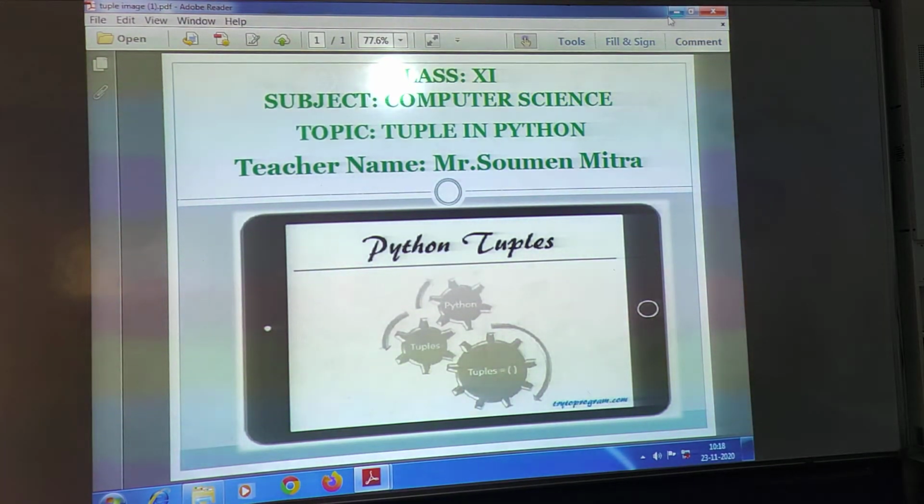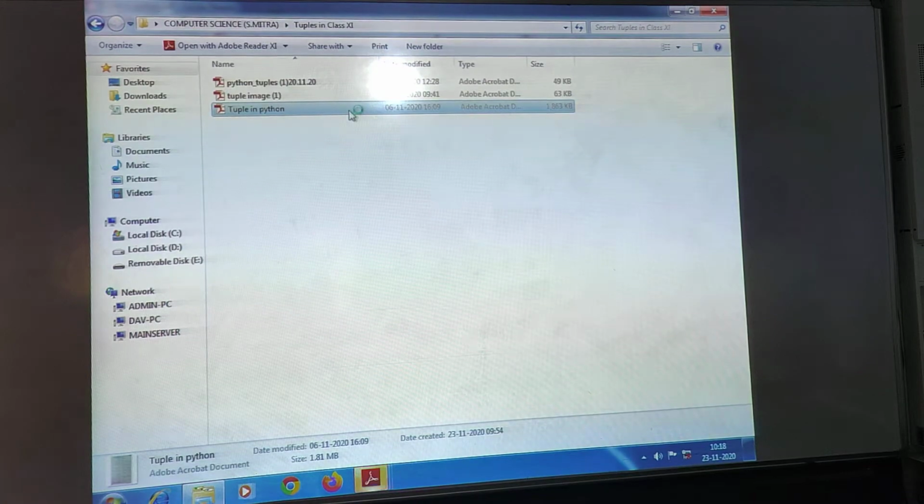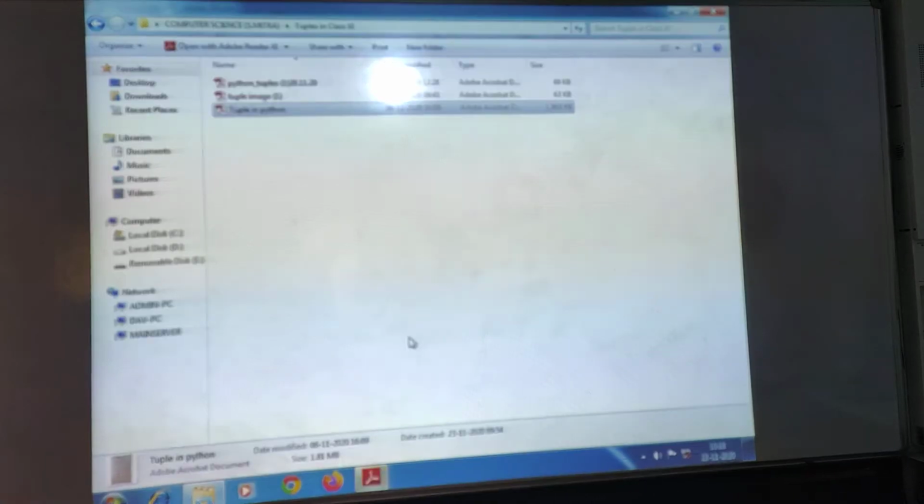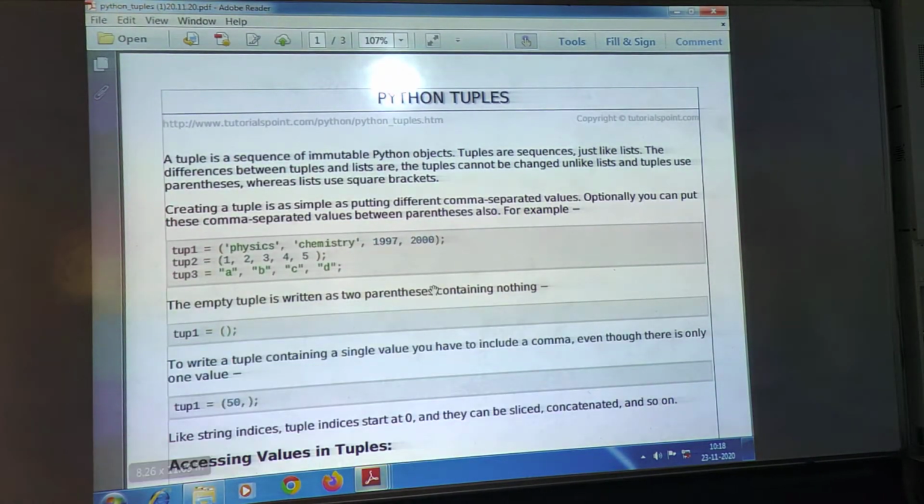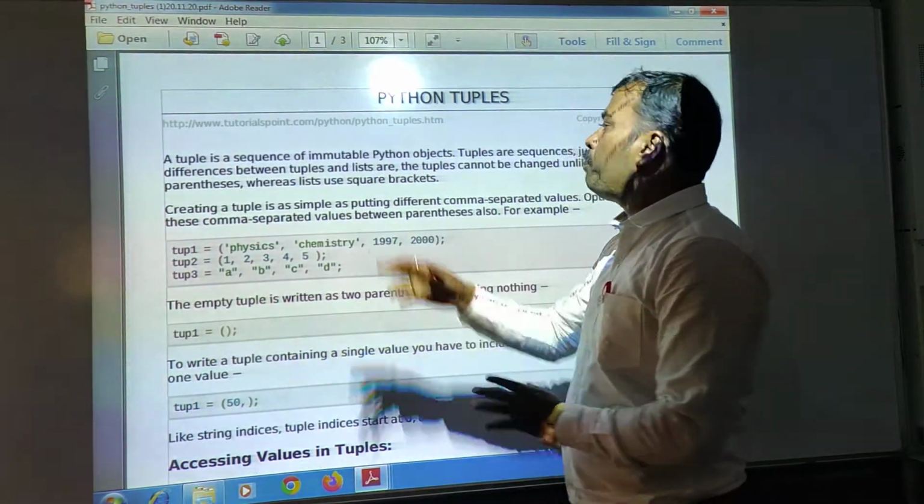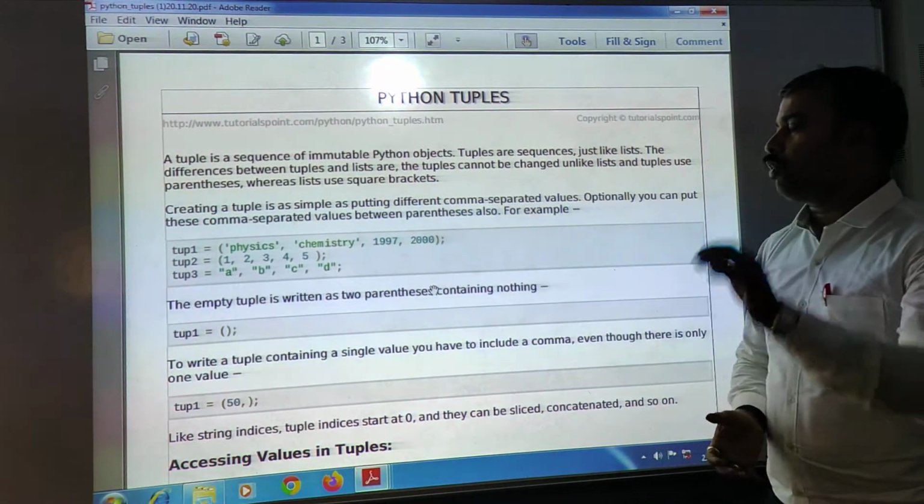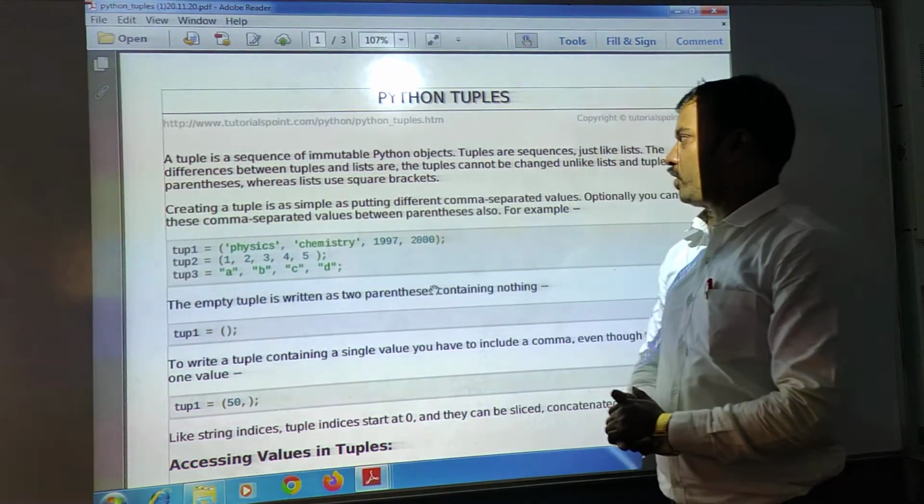So a tuple is how you can store data in this form, which is the representation of Python tuples. A tuple is a sequence of immutable Python objects. This is a very important word. Immutable means it's not modifiable, it's not updated.